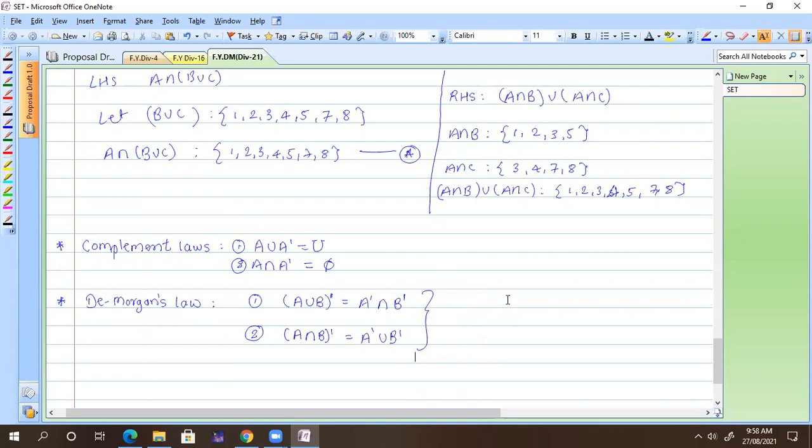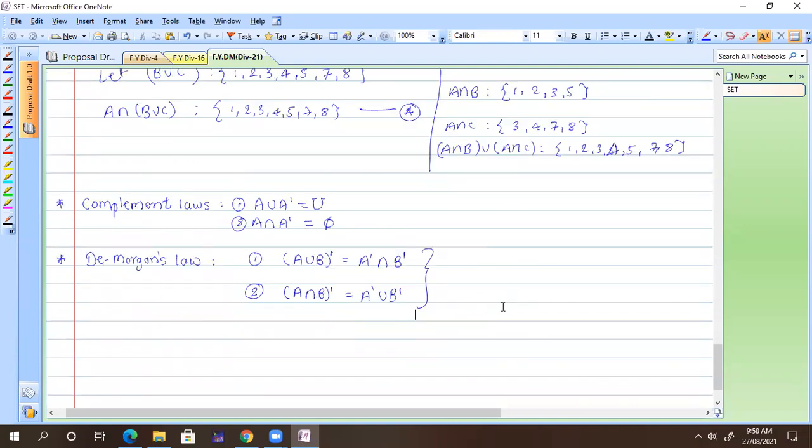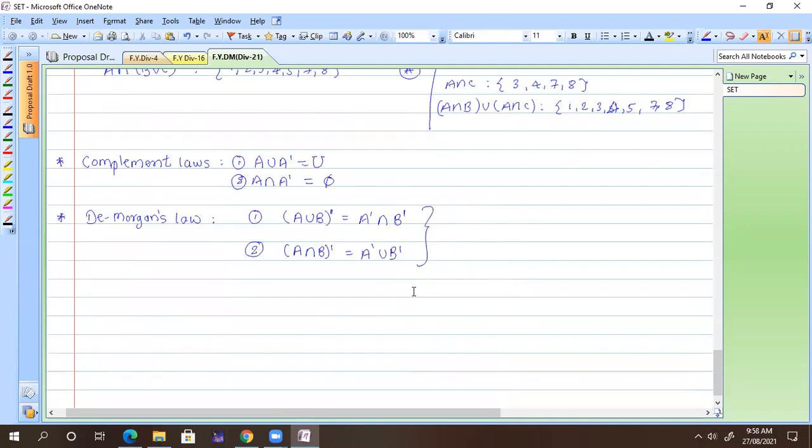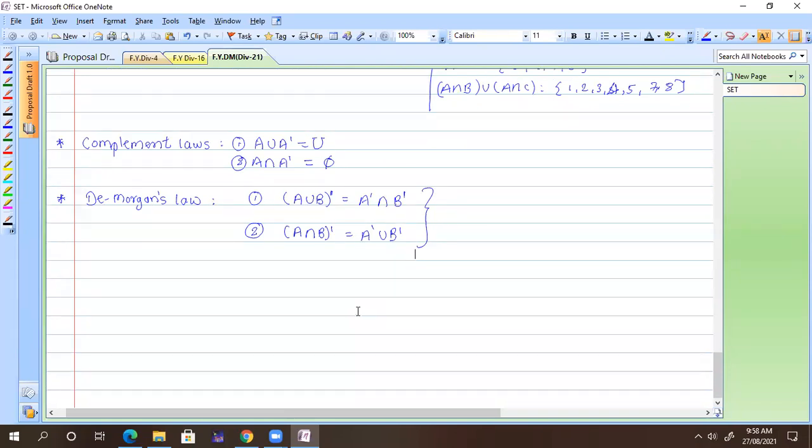Is it clean and clear? Or shall I take the examples? No problem, you can take any sets, any A, any B, any C. Or you can do it by using a Venn diagram also. Can I show it by using a Venn diagram, any one law? Okay, sir. Because we already did it using sets, we can solve it using a Venn diagram.